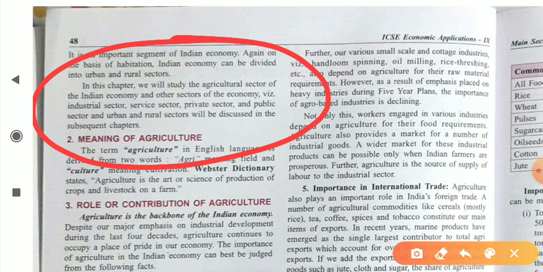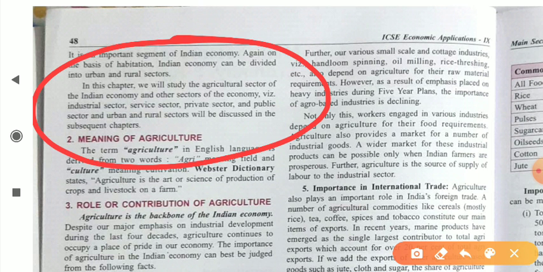Urban areas are those areas which are mostly grown. They have all the facilities like medical facilities, education facilities, and different transportation facilities, and the people living in these areas have a good standard of living. They also have good job opportunities as compared to the rural sector. Rural sector is generally the backward area of an economy.